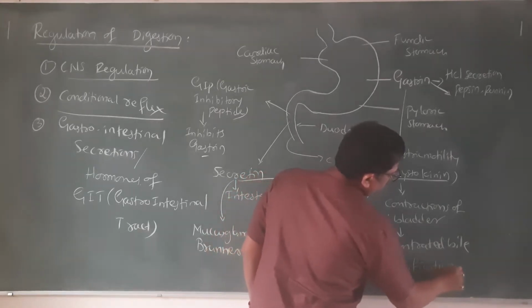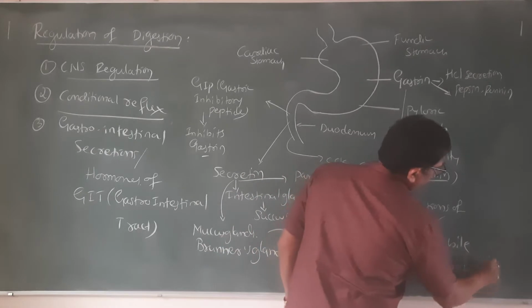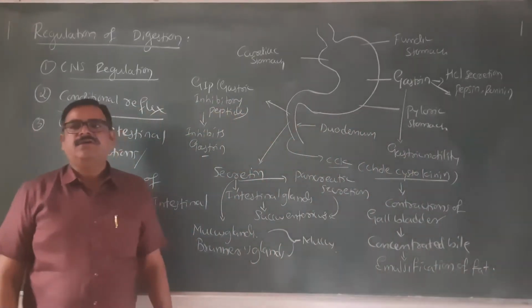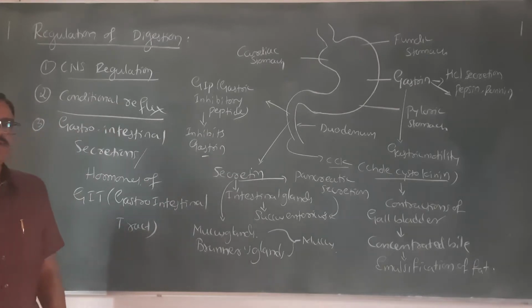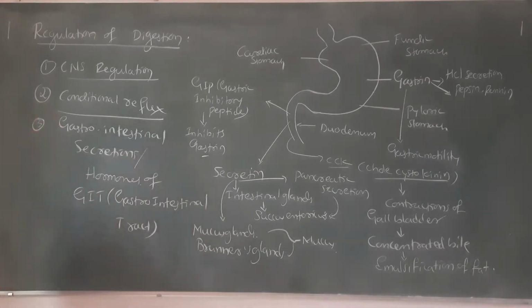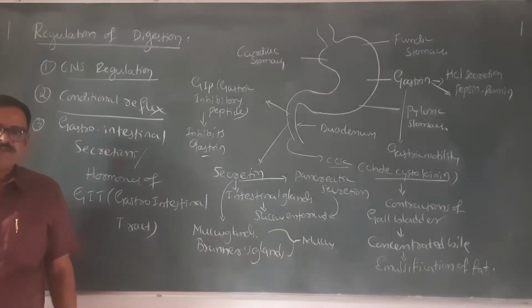So this is what we talk about mainly: the regulation of digestion, especially by the gastrointestinal secretions or hormones of the stomach and hormones of the duodenum, that help in regulation of digestion like this.